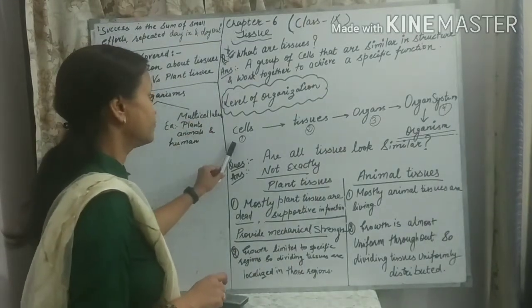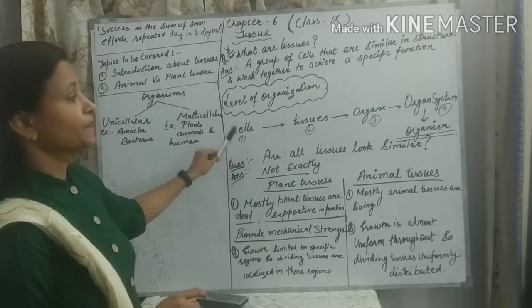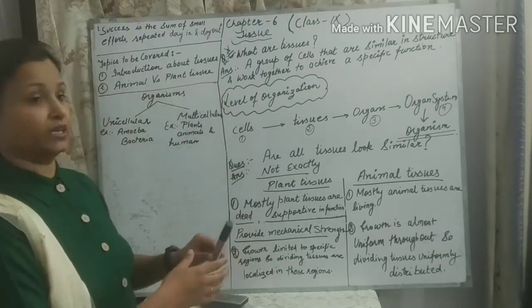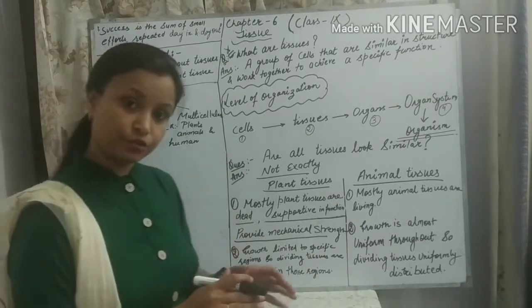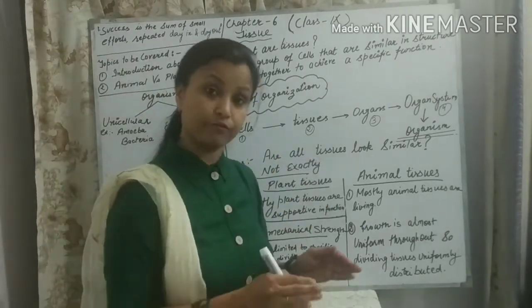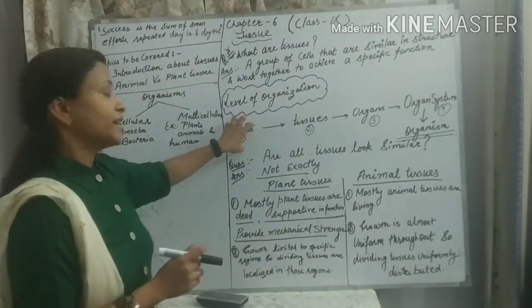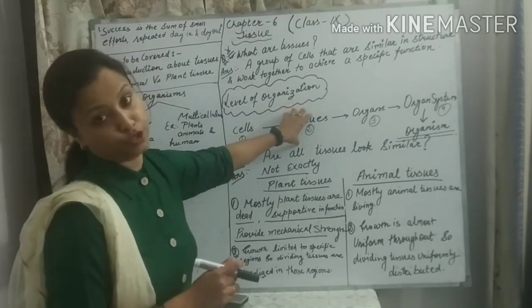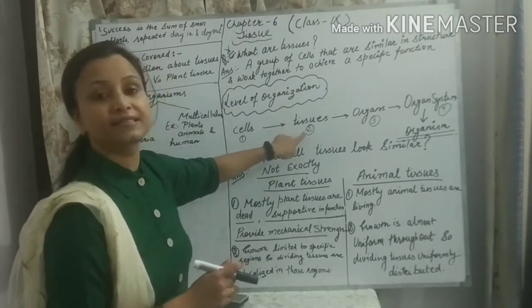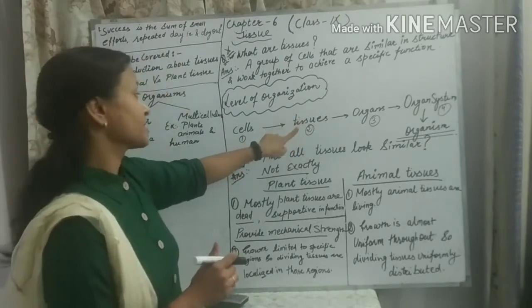So here the first stage, or first level, to make a complete organism is cells. Cell is the basic structural and functional unit of a living organism. When many cells group together, they form tissue. So tissue is the second level of organization.